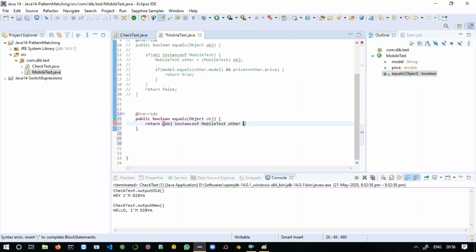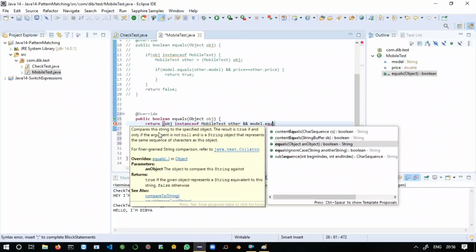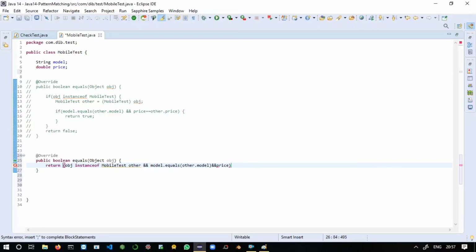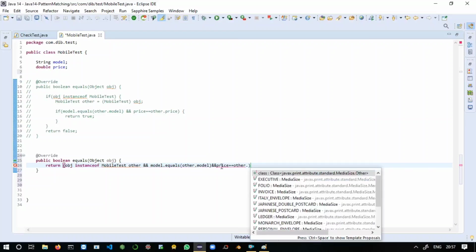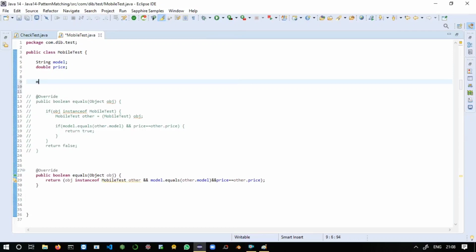Fine. Just pass another condition with &&: model.equals, here just pass other.model. Yeah, just pass another condition: && price == other.price. So we have passed three conditions here, just end with a semicolon. That's it. You will be amazed when I run the application.